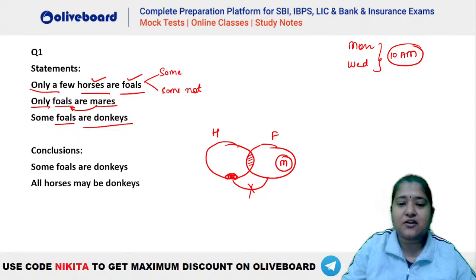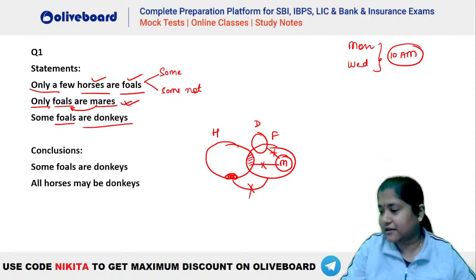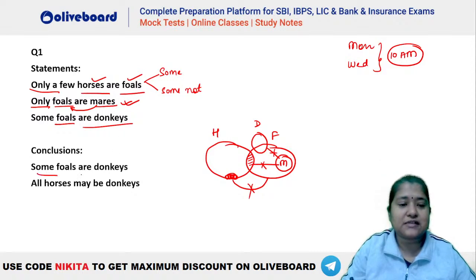Now some foals are donkeys. So you can see donkeys has to be like this. But remember this M should not be a part of H and similarly this M should not be a part of D, right? That is understood because we have used this only word here, isn't it? Now first one, some foals are donkeys. You can see some foals are donkeys. That is going to be true here. But we will not take this as true.